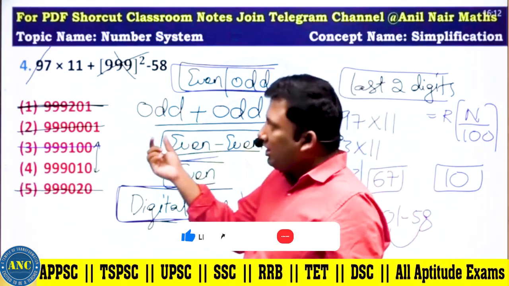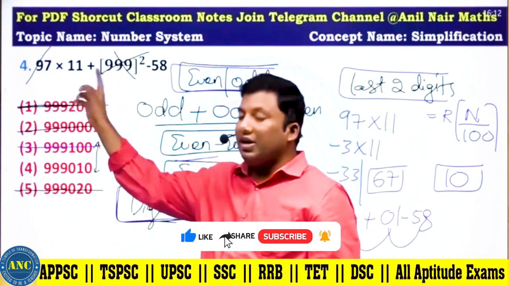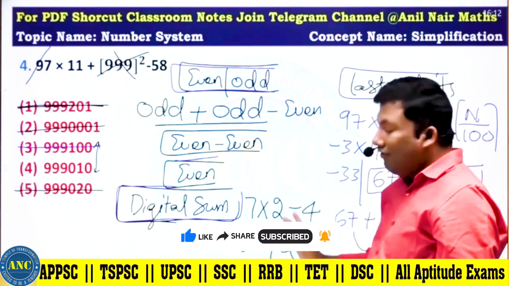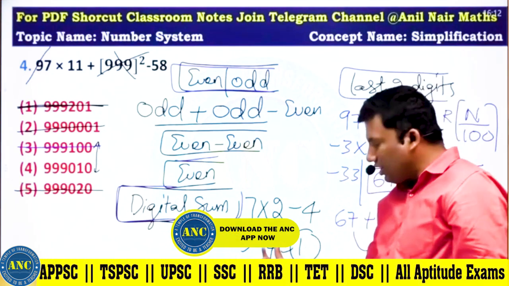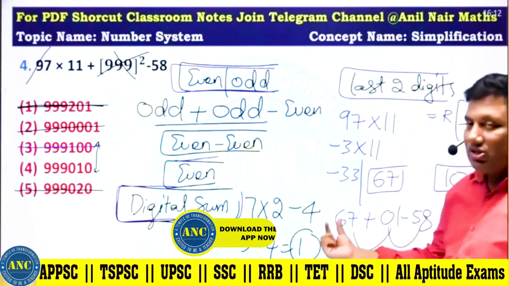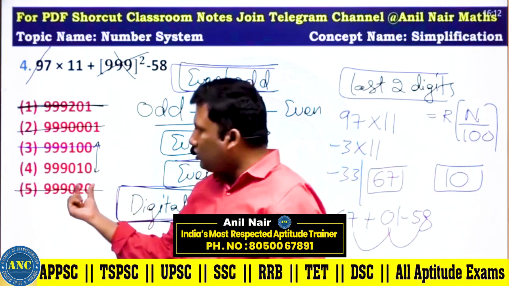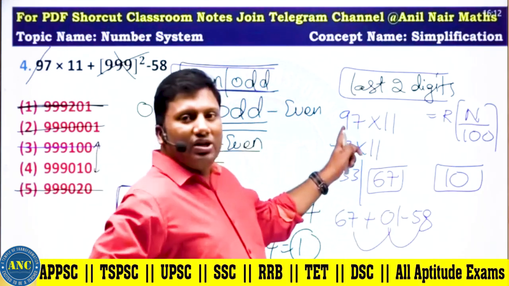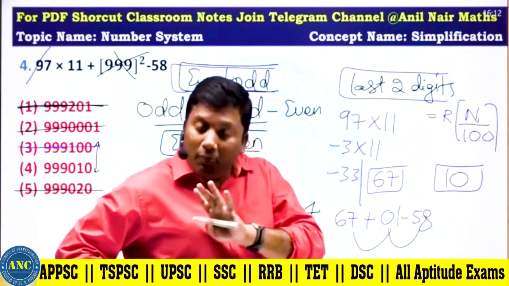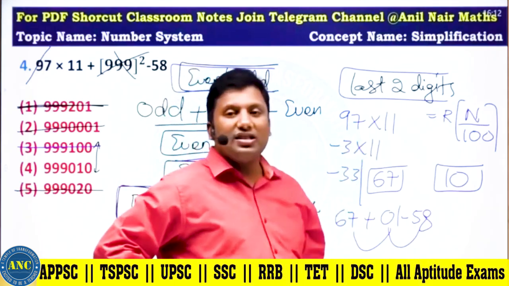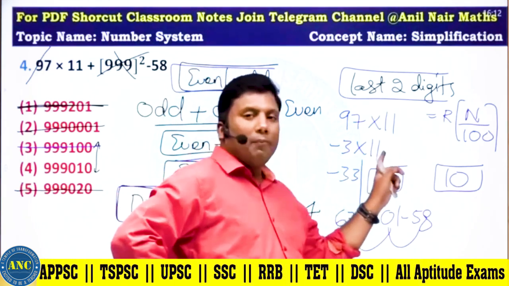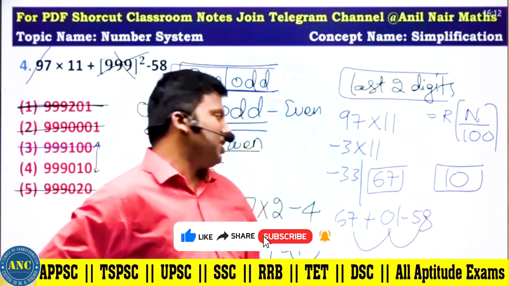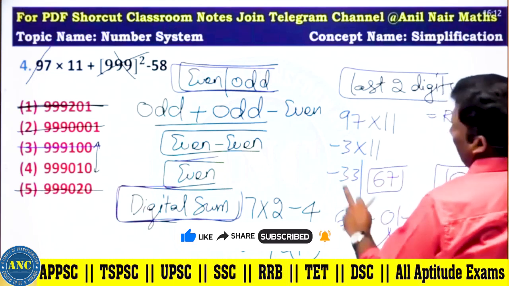Then digital sum, 9 out, 999 out, 7 into 2, 14, it is 5. 999 out, minus 58, 5 plus 8, 13, 1 plus 3, 4. 5 minus 4, 1. Answer digital sum should be 2, this is 2 and it is 3, out. Last two digits are same, see here, 97 into 11. Do not multiply and waste your time. 97 divided by 11, minus 3 into 11, minus 33, positive remainder will be 67.